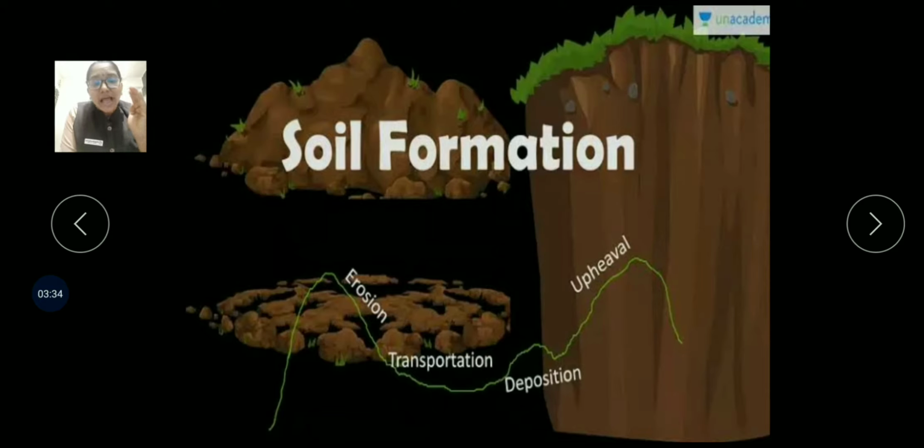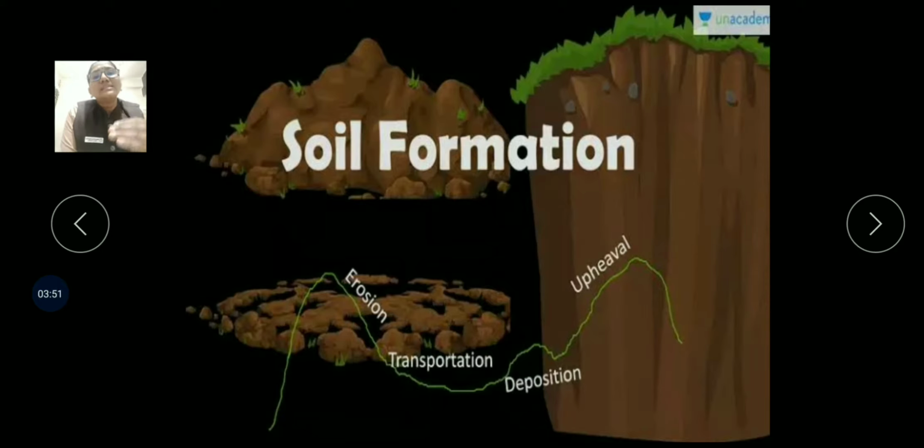Elevation means height, in the relief, the land feature, that is the landform. Denudation can also be called reduction. So soil formation is a result of denudation of rock.